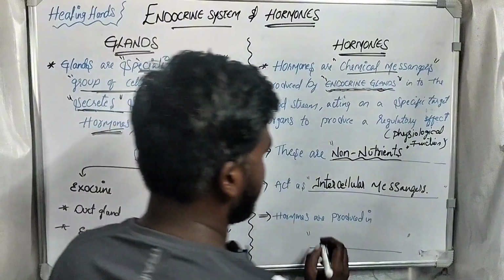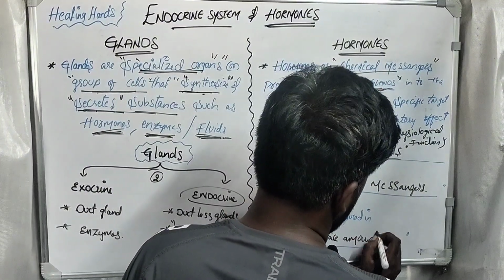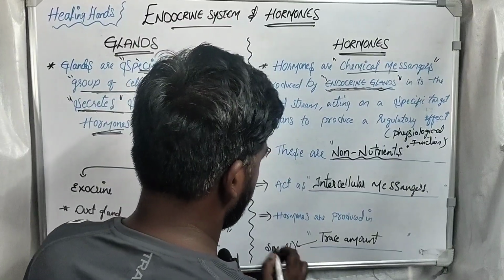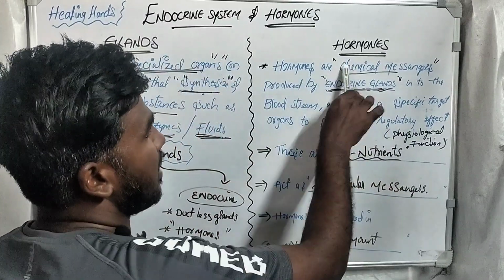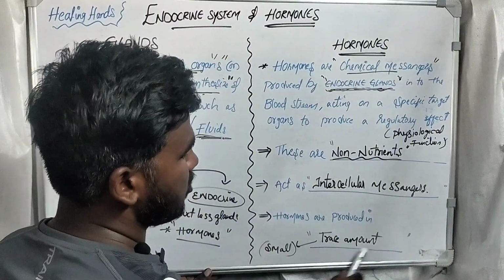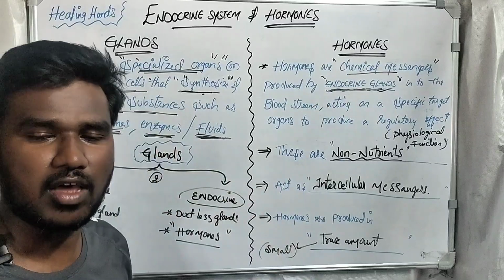Hormones are produced in trace amounts. Trace amount means small amount. These are non-nutrient substances, chemical in nature, that act as intercellular messengers and are produced in small amounts. Next, we will be discussing the types of glands and the types of hormones.